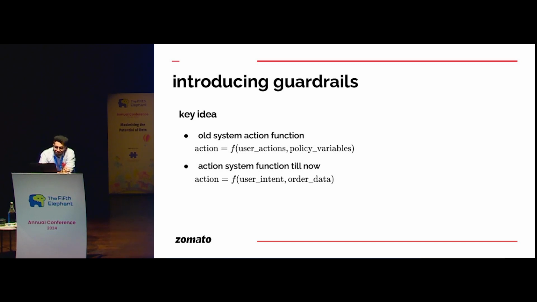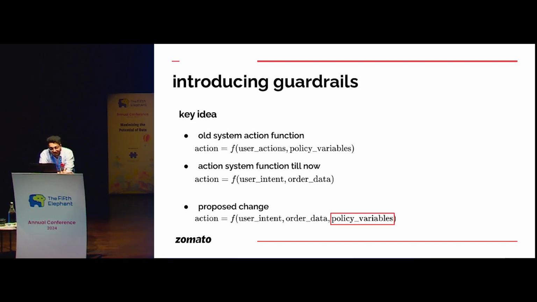I want to capture user intent while keeping in mind some policy variables as well. I do not want to be a fool. So what is the proposed change here? We introduce guardrails by adding another verification layer on top of the decision system that we discussed earlier. That also captures some policy variables along with user intent and order data, correct?